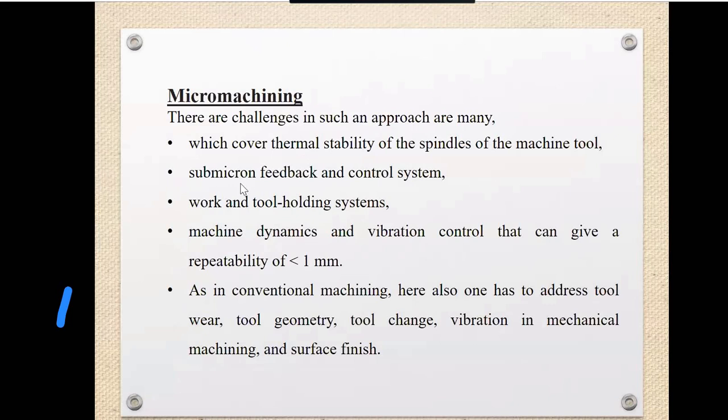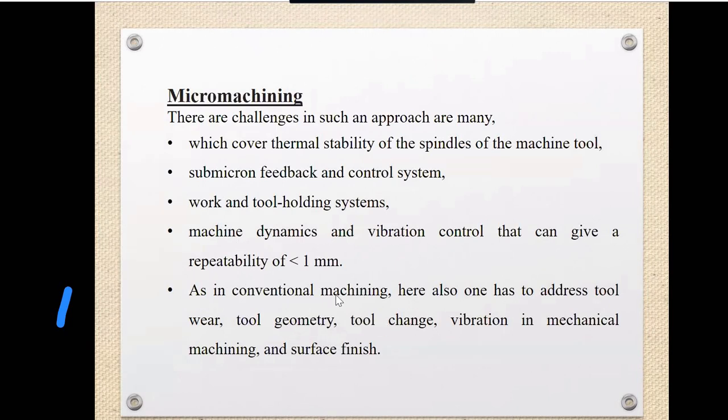Our other challenge is what? Submicron feedbacks and control systems. We have to control these things also. What is the submicron feedback and what is the submicron control system? And we have to work on the work and tool handling system. This is the challenge in the work and tool handlings. Then we have to control the machine dynamics and vibration controls.